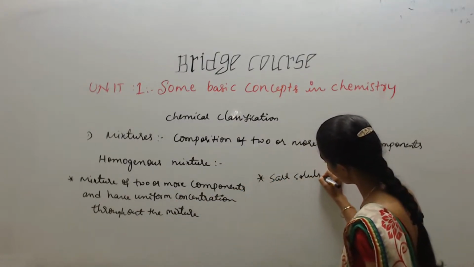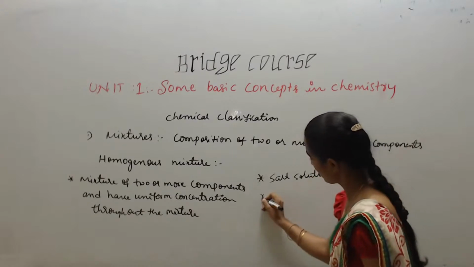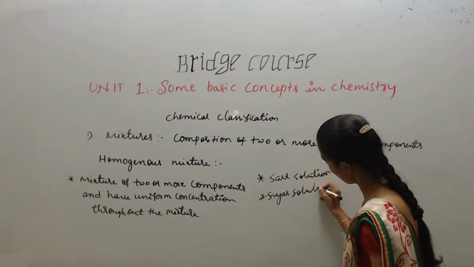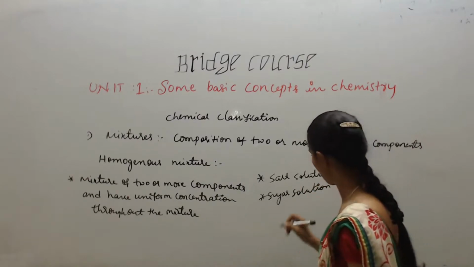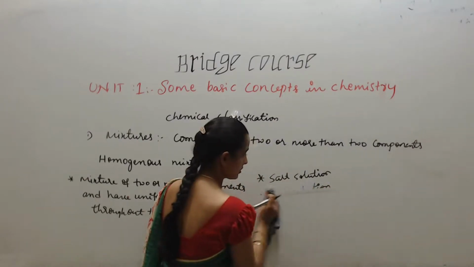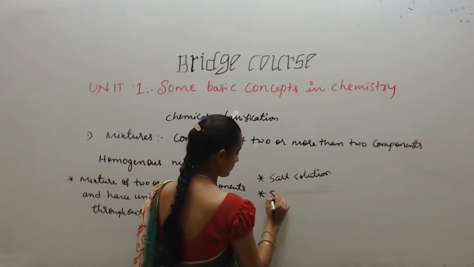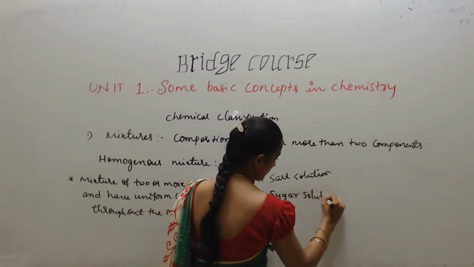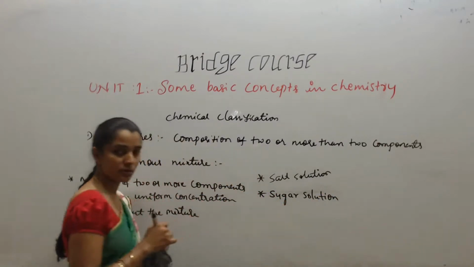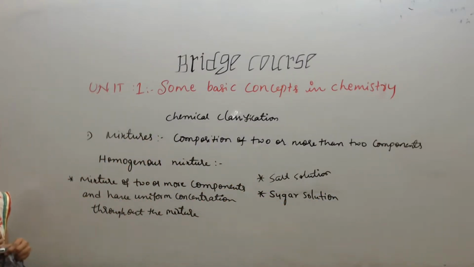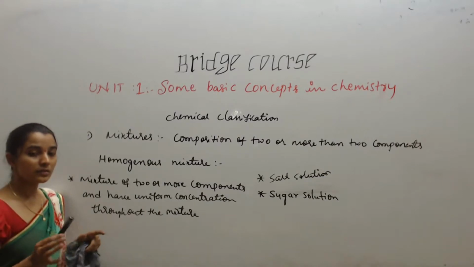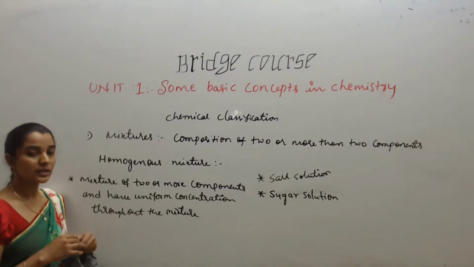For this, the examples are salt solution, sugar solution, etc. In this, students, if salt is dissolved in water, or if sugar is dissolved in water, we cannot distinguish which one is salt, which one is sugar.